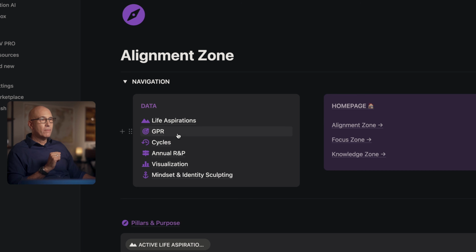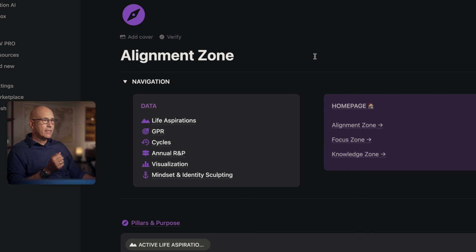We have GPR. This is the goals, projects, and routines database, and it creates a beautiful hierarchy with great visibility into how projects and routines are fueling and accomplishing our goals. And then we have our cycles, which are those review periods where we both track and monitor how we're doing. We learn from each iteration and we improve in the next iteration.